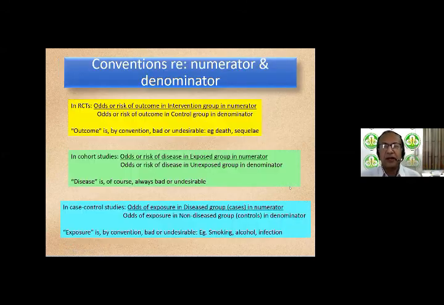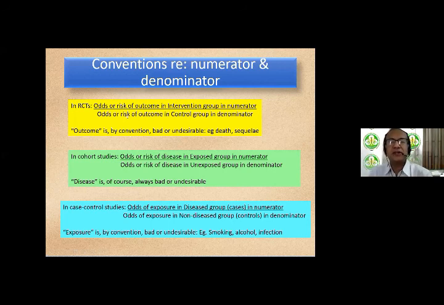Okay. Now let's look at some conventions regarding the numerator and denominator. Now, in randomized control trials, in the numerator, you have either the odds or the risk of the outcome in the intervention group, divided by the odds or risk of the outcome in the control group in the denominator. If you're talking about odds, it becomes an odds ratio. If you're talking about risk, it becomes a risk ratio.